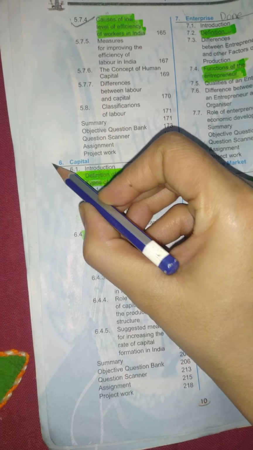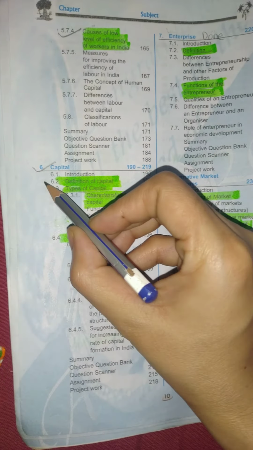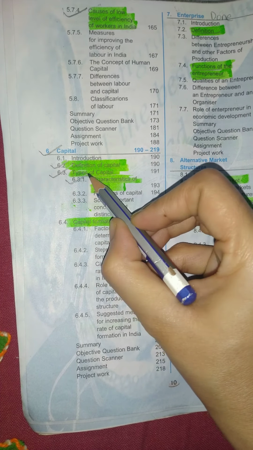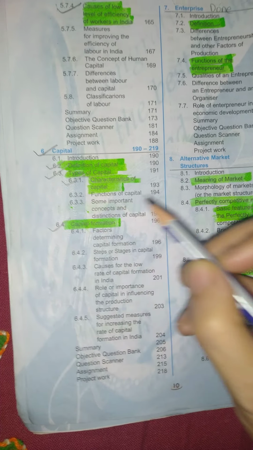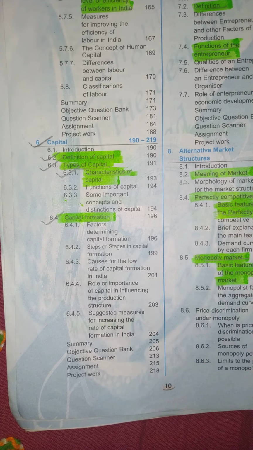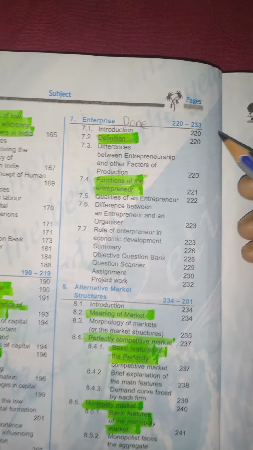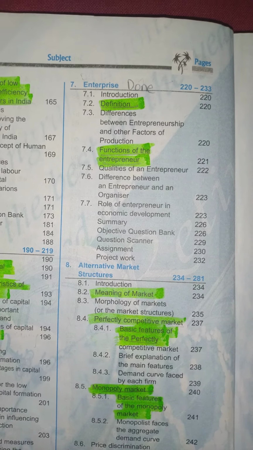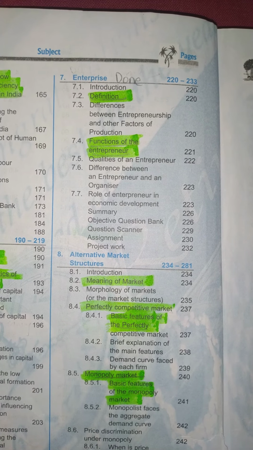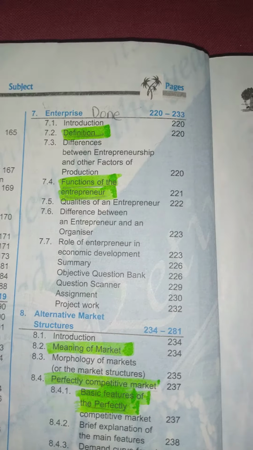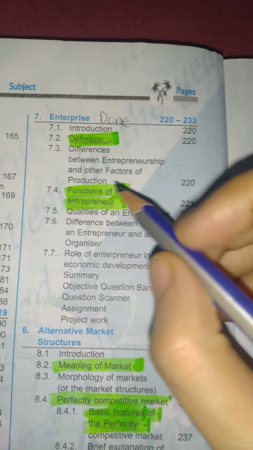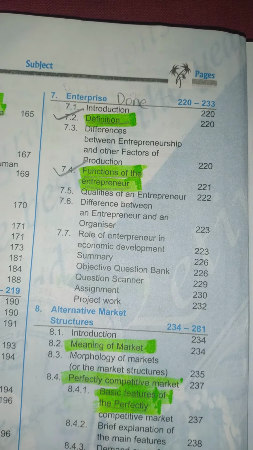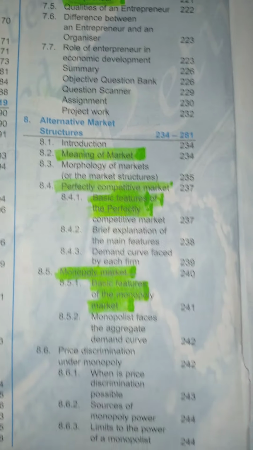Next, we have capital. In capital, we have the definition of capital, types of capital along with its characteristics, and capital formation, only meaning. That is all you have from capital. Then we have enterprise. I think it is also one of the least informative parts coming in your examination. That's the definition and then the functions of the entrepreneur. That is all there is in the chapter.